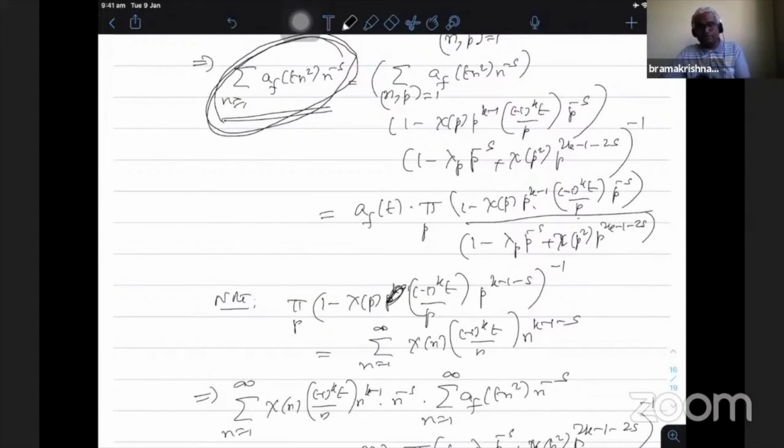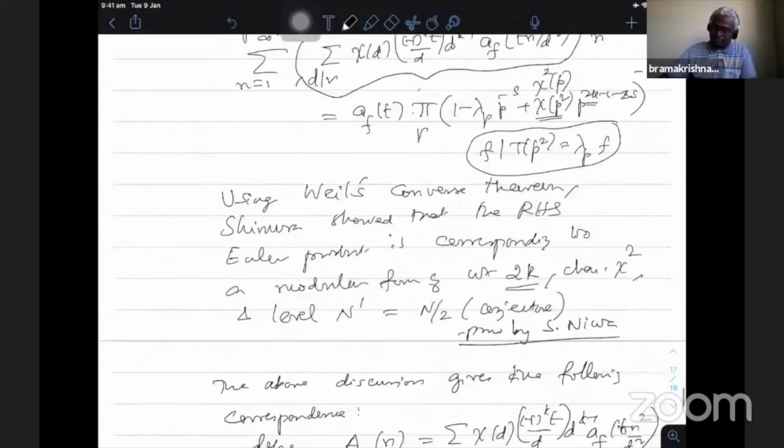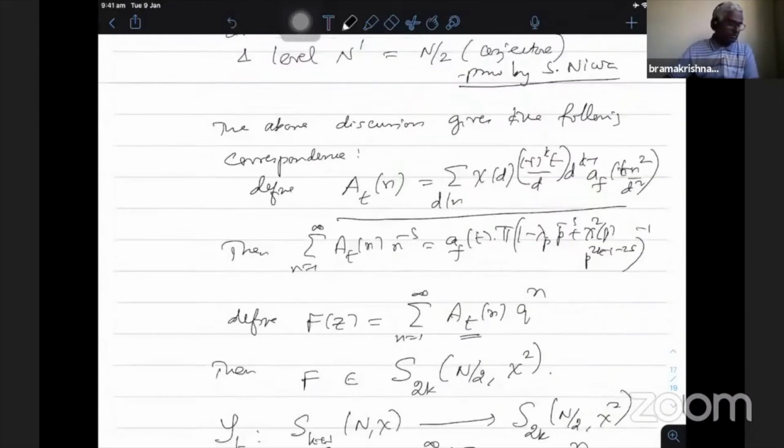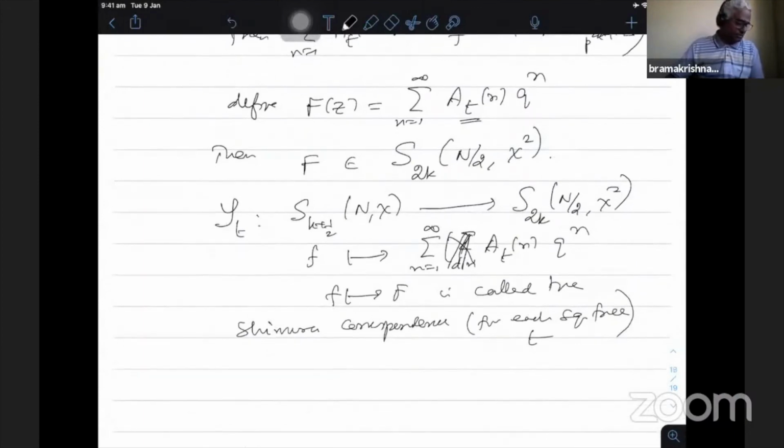Therefore, the eigenvalues match. When we start with the Hecke eigenform with lambda_p as an eigenvalue, the corresponding modular form, which is of integral weight, also has the same eigenvalue. Therefore, this correspondence always commutes with the action of Hecke operators. So this is one, and I think there are some small points in between.